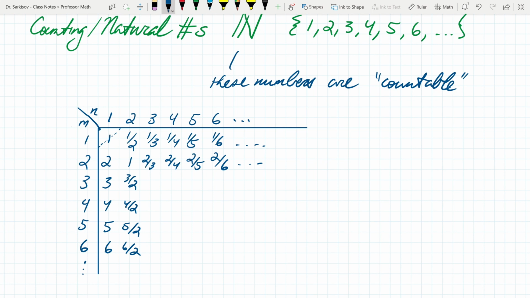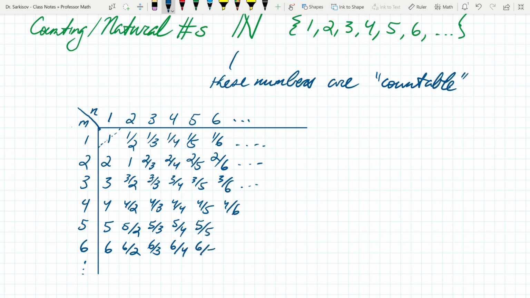And this was 3 over 3. Let me just keep it as 3 over 3, not 1. 3 over 4, 3 over 5, 3 over 6, and then 4 over 3, 4 over 4, 4 over 5, 4 over 6, and this is 5 over 3, and this is 6 over 3, and this is 5 over 4, and this is 6 over 4, 5 over 5, and 6 over 5. And of course, you get more and more numbers. You have 5 over 6 here, 6 over 6 there, and some of them are really repeating. This is just a 1, the same thing we already had here. But what we can do is make a trail with the following.